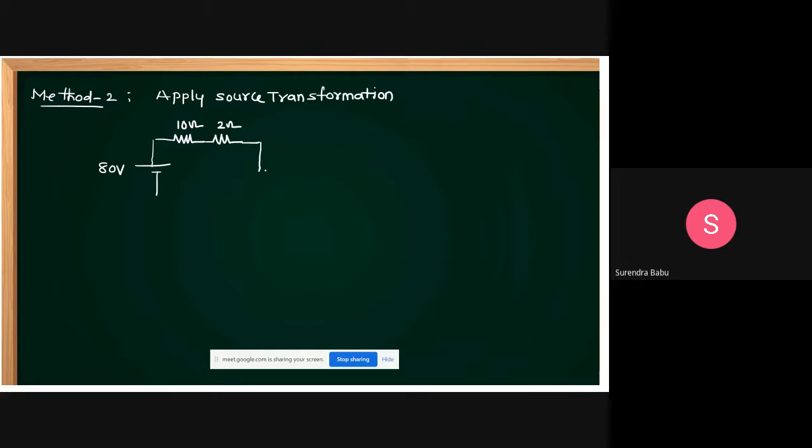Now you have only one node. This is the 16 volt source and how much resistance is given, friends? It is a 6 ohm resistor. The circuit is simplified like this. This is the 12 ohms. Now you want to find E naught. Here also E naught.